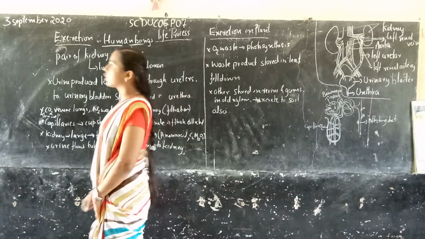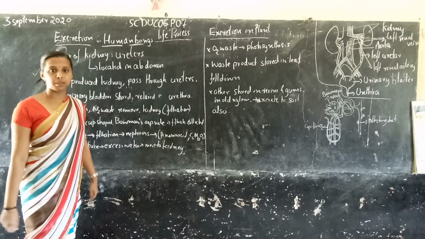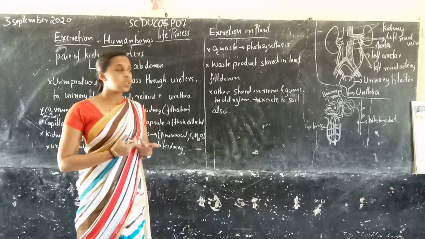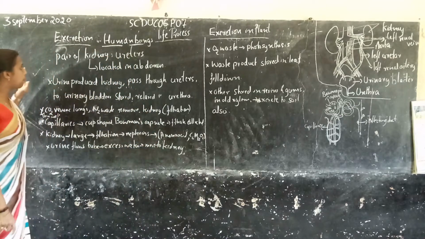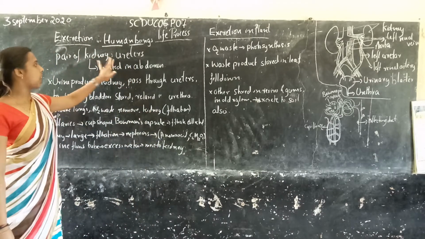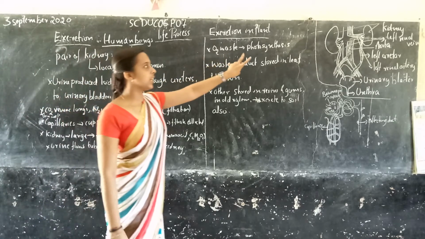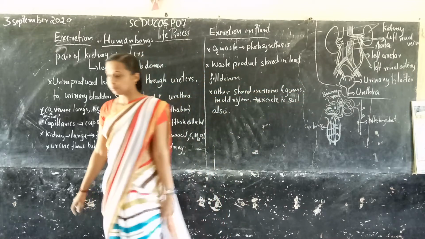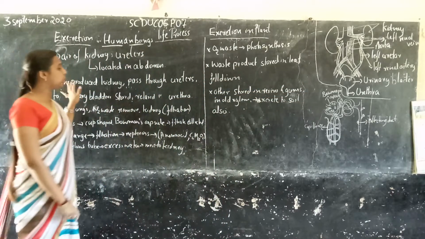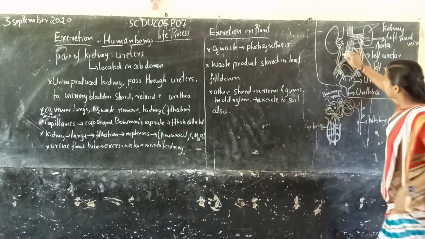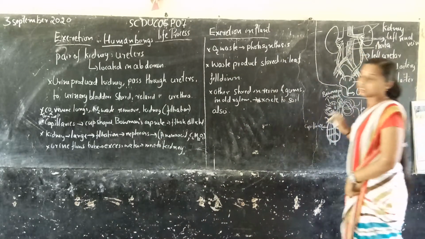So what are the functions of this excretory system? How does it work? What is its work? There is a pair of kidneys and a pair of ureters. I told you there is a left kidney and a right kidney, and a pair of ureters, this one and this one.